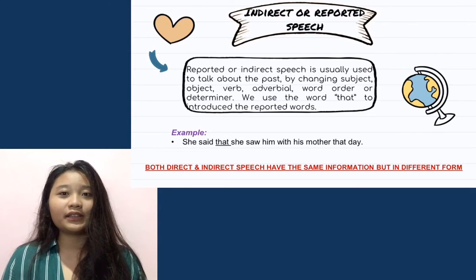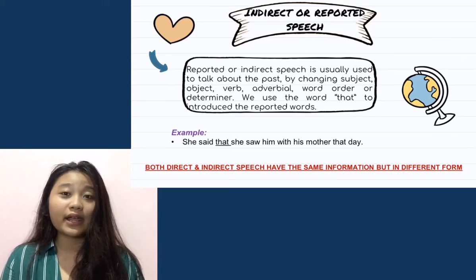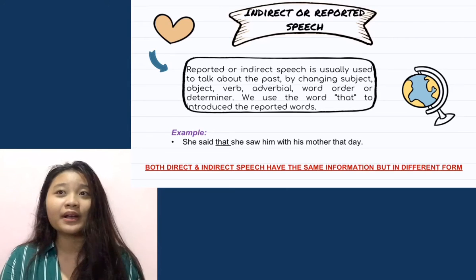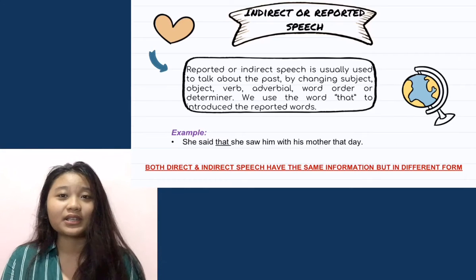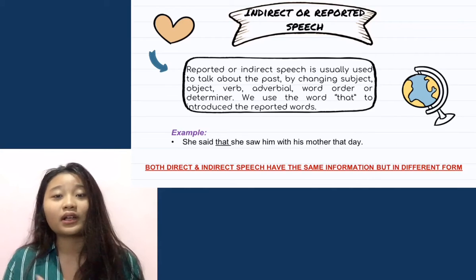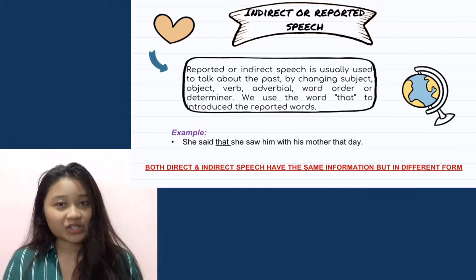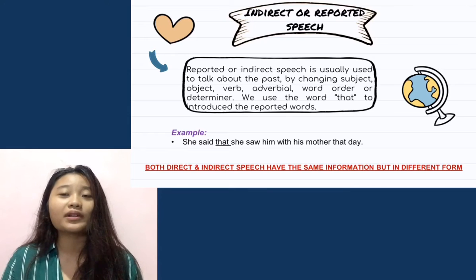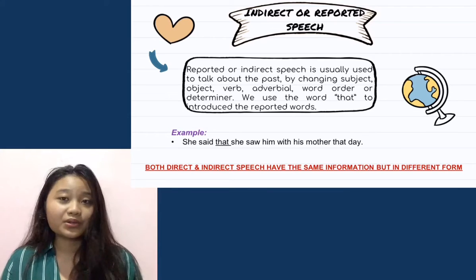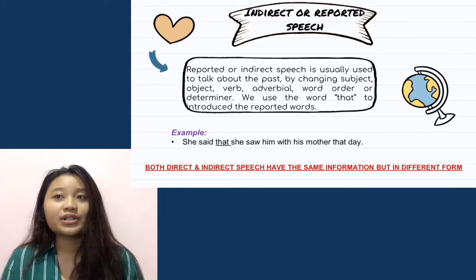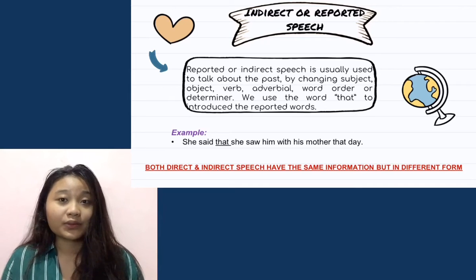Next, we learn about indirect or reported speech. Reported or indirect speech is usually used to talk about the past by changing subject, object, verb, adverbial, word order, or determiner. We use the word "that" to introduce the reported words.